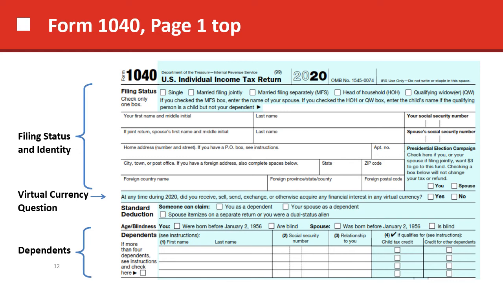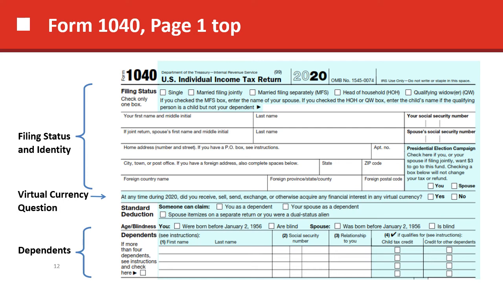So we have a couple of questions on the intake and interview form that ask specifically about virtual currency and whether you received any income in that form. And so we certainly have to find that out. And then you need to talk to your local coordinator if you find that somebody does have virtual currency income. The local coordinator can possibly determine that it might be out of scope for that particular site, or maybe something that we could handle. We're probably going to get more involved in learning more about virtual currency and how to handle it. So I'm not going to spend a lot of time on it right now.